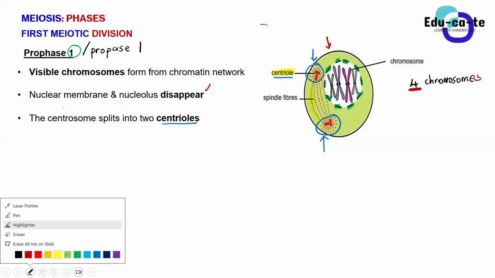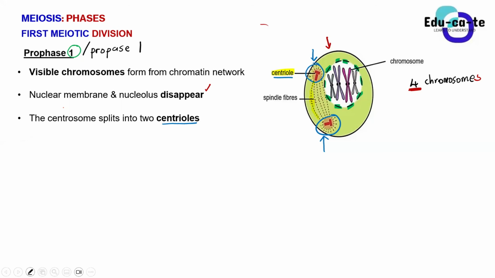I'm sure you guys can all see them here. These are known as spindle fibers. Don't confuse them with the chromatin network, guys, because the chromatin network is found inside the nucleus of a cell, but the spindle fibers actually form between the two centrioles that have split.